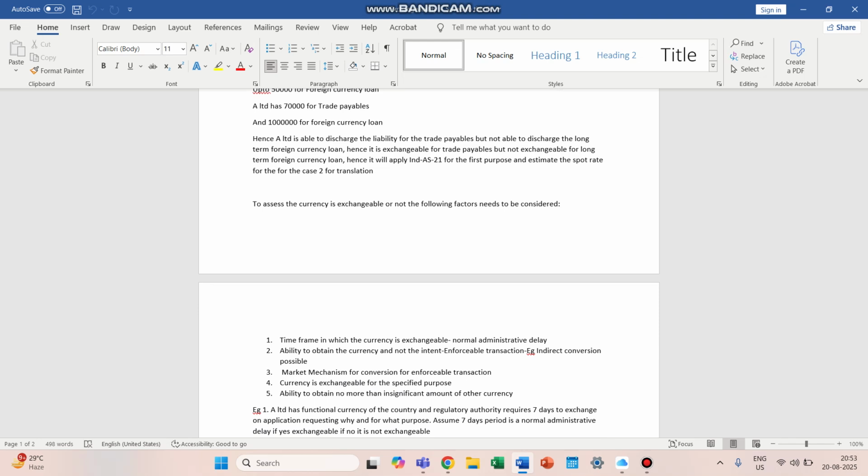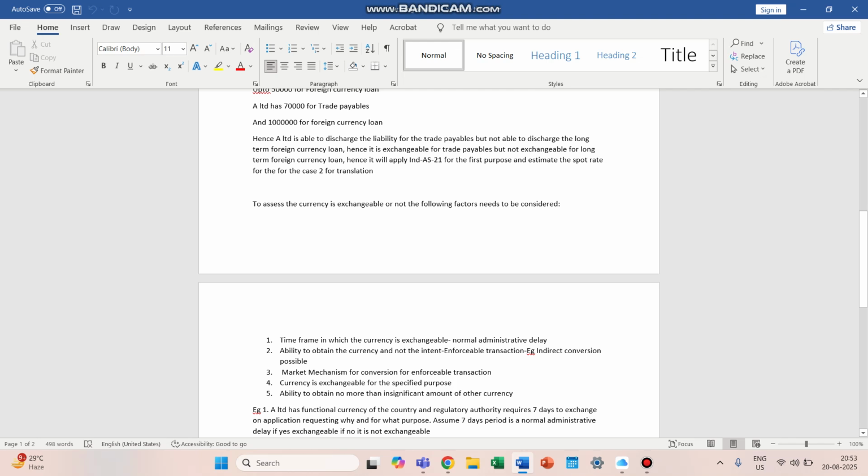into the specified purpose. Ability to obtain no more than an insignificant amount of other currency. There should be ability to obtain a significant amount of currency in the conversion. If an insignificant amount of currency is not converted, then it may be ignored and the currency would be considered as exchangeable. If a significant amount of currency is not exchangeable, then it is considered as non-exchangeable currency.